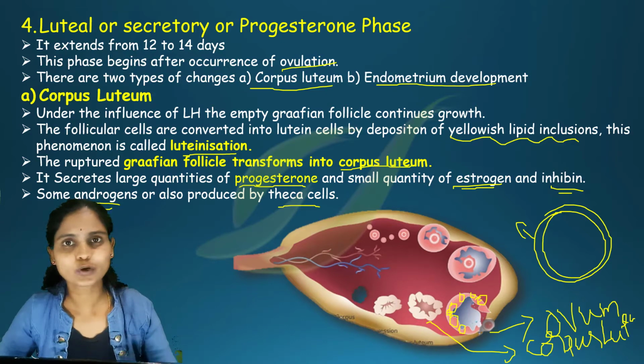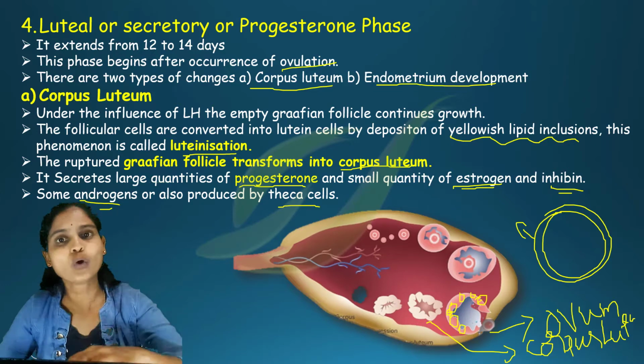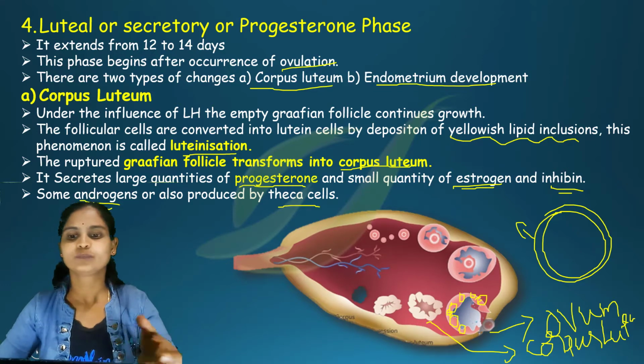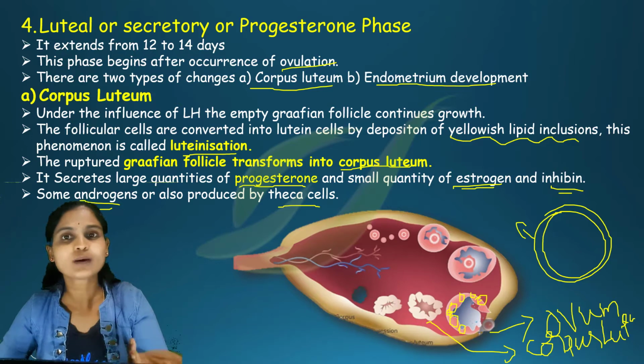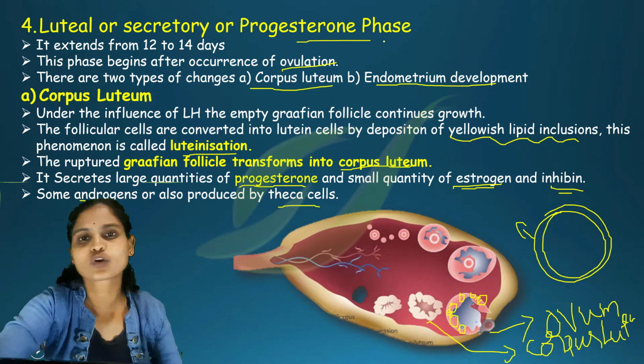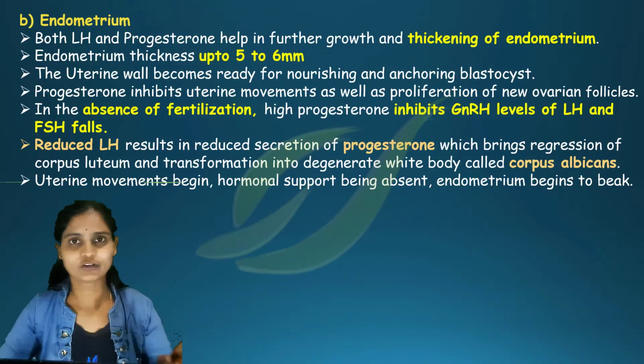This is the change taking place in the ovary. In the ovary, during this phase, the corpus luteum is formed, which in turn produces progesterone hormone. Hence it is called the progesterone phase. Next we can see the change taking place in the endometrium.